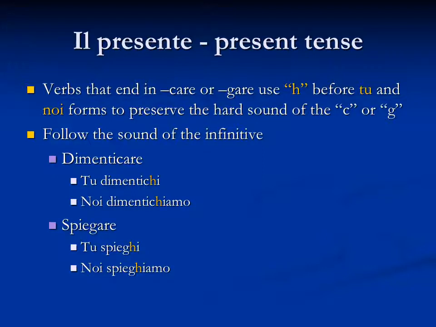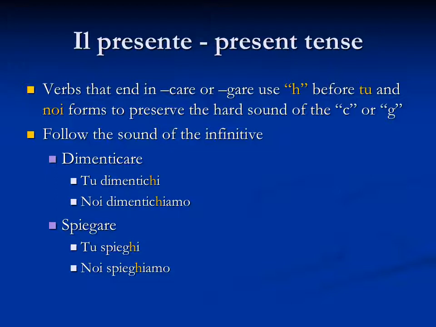The same thing happens with the verb spiegare, because it's a verb that ends in -gare. And as you may remember, the c and the g sounds are very similar. When you add an i or an e after those, it's a soft sound. Well, to preserve the sound of the stem, what we do is we insert an h. So instead of becoming spiegi, it becomes spieghi. Spiegare means to explain. So if we want to say you explain, we say tu spieghi.